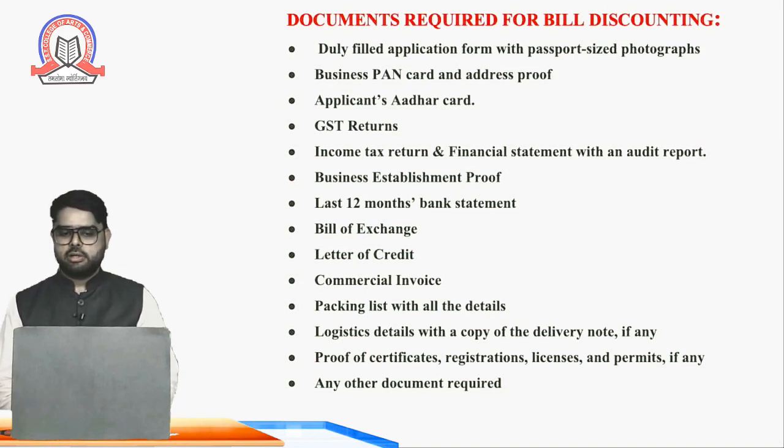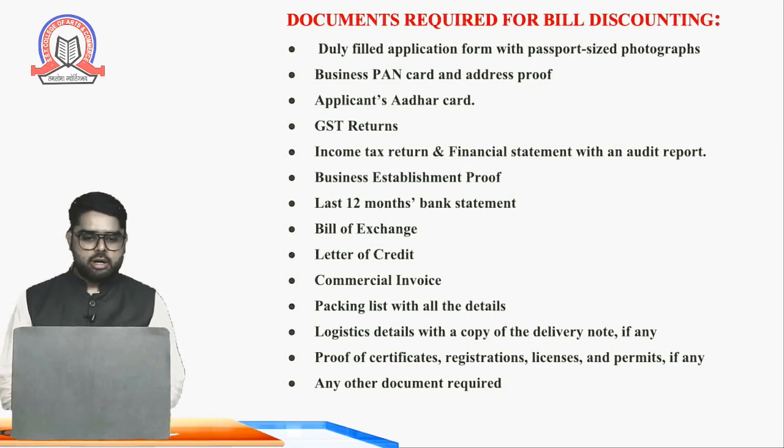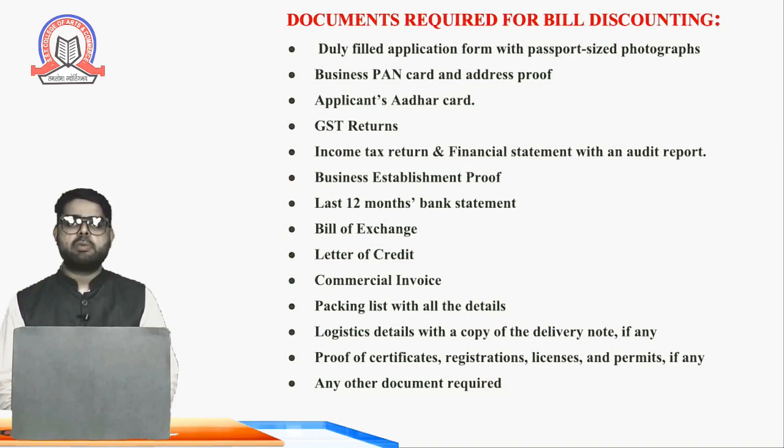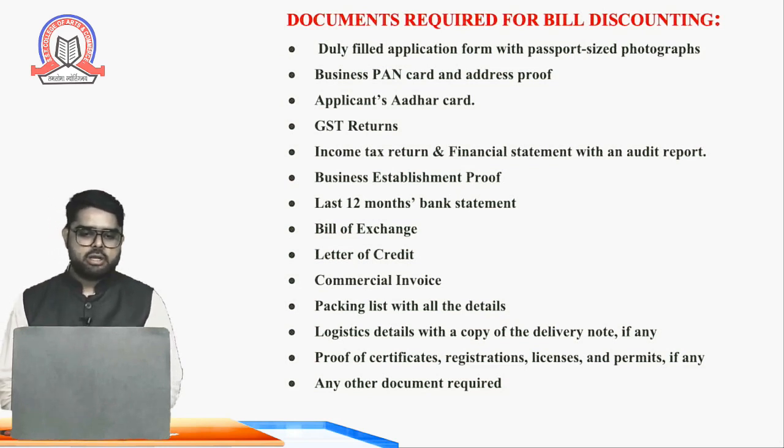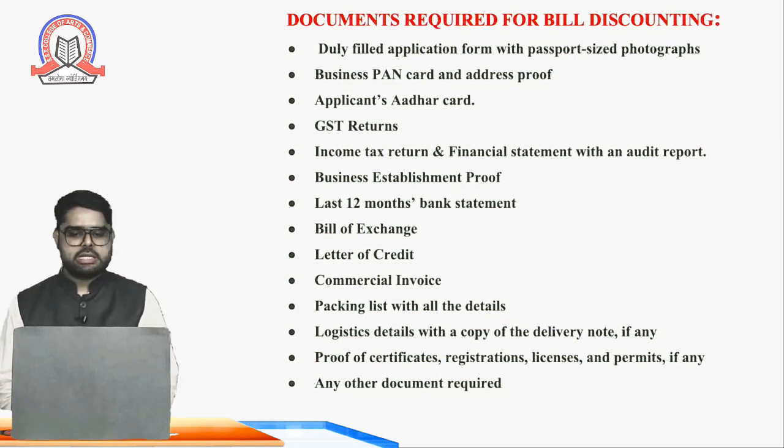Letter of credit. Commercial invoice bill must also be there. Packing list with all the details of the goods you have sold to the customer. Logistic details. Logistic means transport details in which you have transported the goods to a customer, with a copy of the delivery note if any. That is also needed for the bill discounting process. Proof of certificates or any registrations, licenses and permits if any, and any other document required. So these are all the documents required for bill discounting.